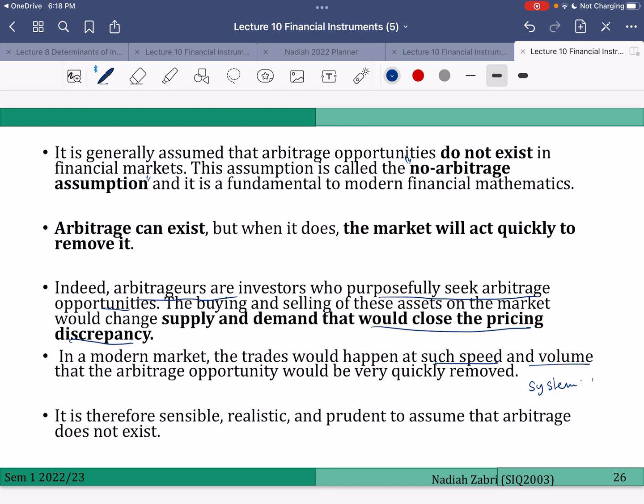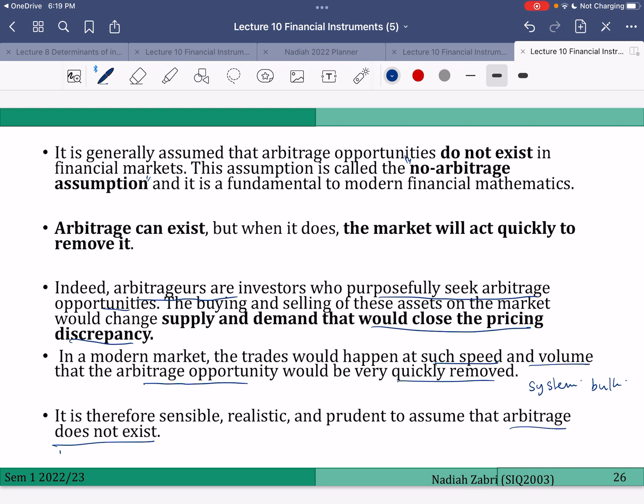Because of that, all of these arbitrage opportunities will be quickly removed. So it is therefore sensible and realistic to say arbitrage opportunities do not exist in the market. Now that we understand arbitrage opportunity, we want to learn about put call parity.